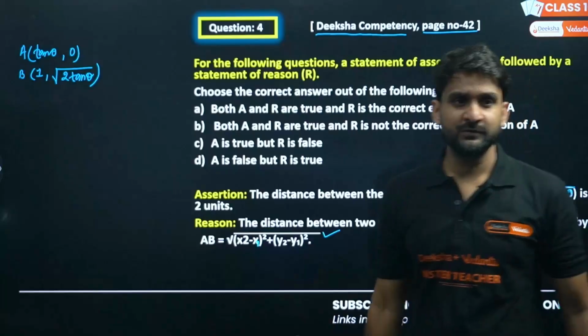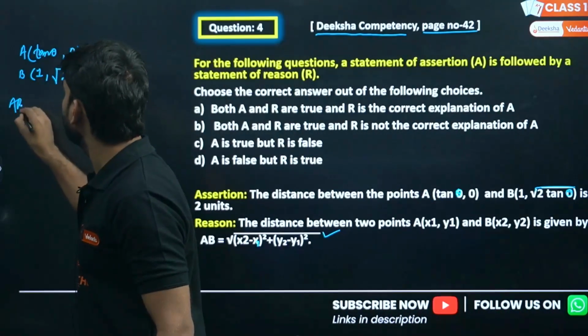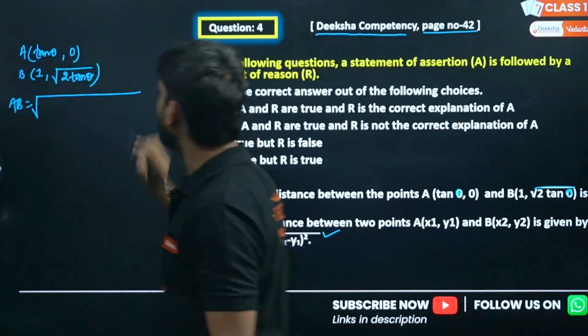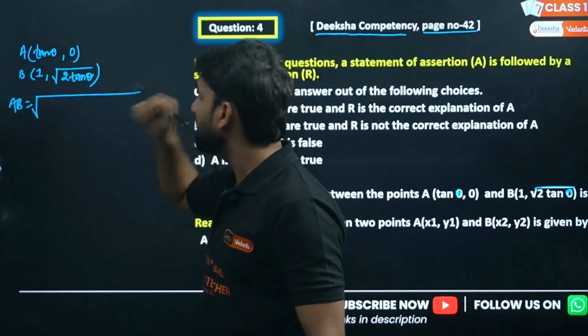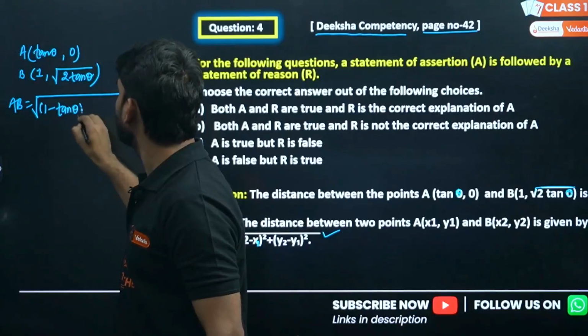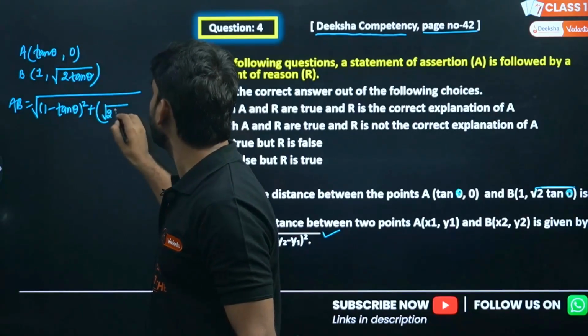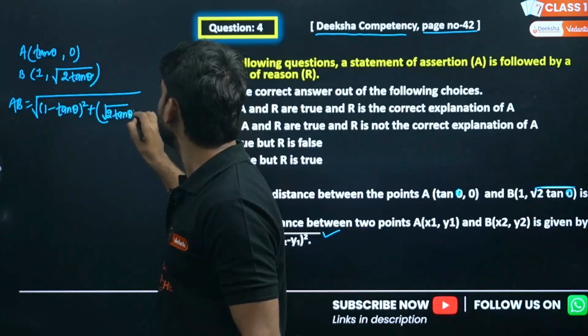So there are 2 points. Let's find the distance AB here. We are taking B at the second position, so AB is the root of 1 minus tan theta whole square plus under root 2 tan theta minus 0 whole square.